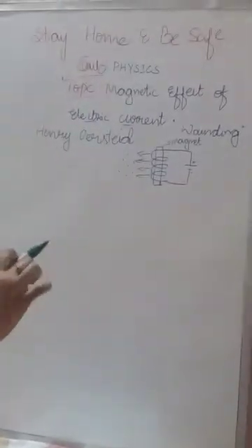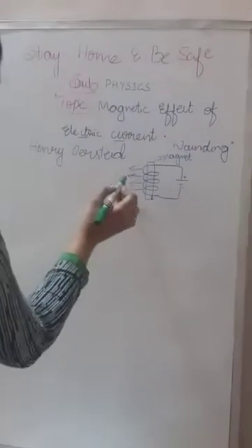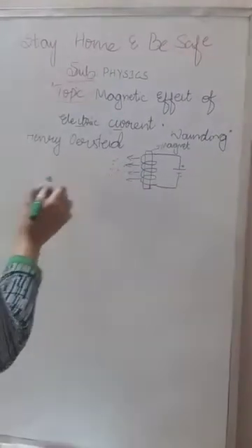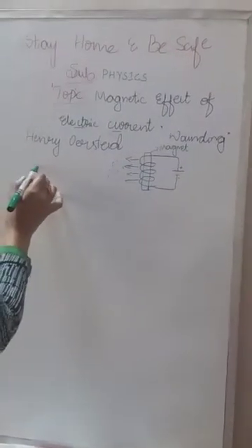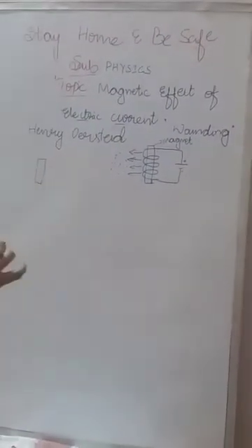So the conductor or the metallic rod acts as a magnet by utilizing the electric current or power. That is called the magnetic effect of electric current. Around this, to attract the iron filings, any magnet creates a field.